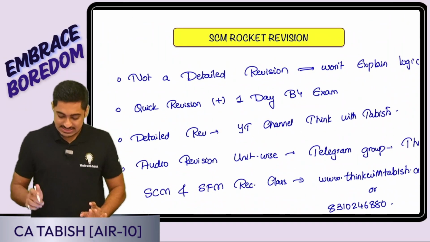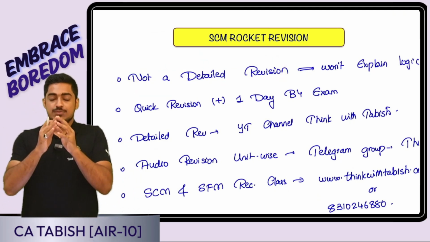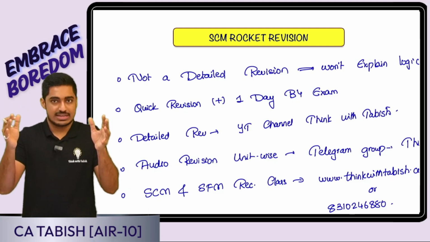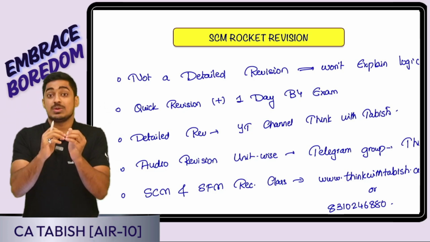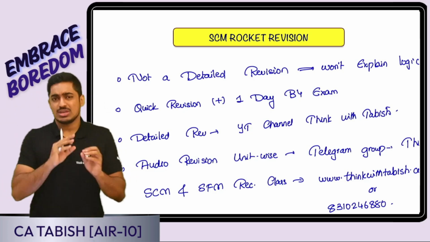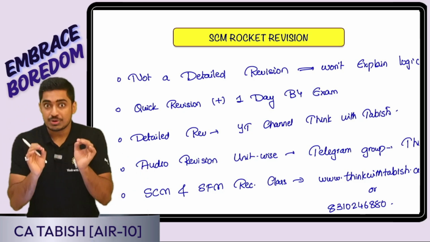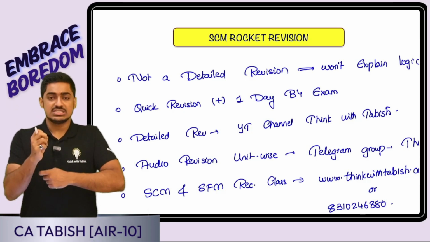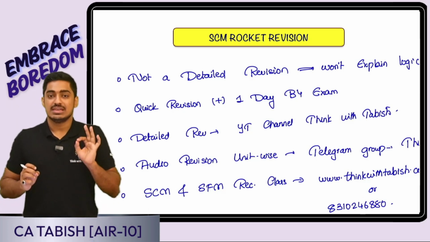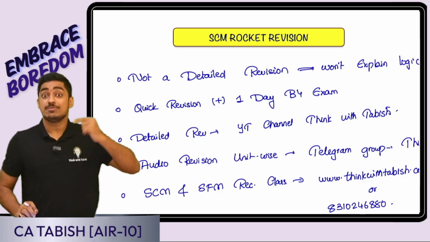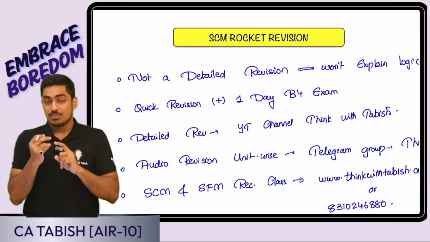Yes, point number one is this is not going to be a detailed revision. Now understand the sequence in which things will happen. First, there is a regular batch, which is roughly around 170 hours, full SCM. Then there is an exam oriented batch somewhere around 100 hours. Then you may have a detailed marathon revision, where the entire subject may go to somewhere around 20-25 hours. Then, to help you just to retain things, a quick repetition of things is what we have introduced, called the rocket revision. Here, all the concepts that we have explained, we will quickly keep repeating so that things fall in a proper framework. Point number one.